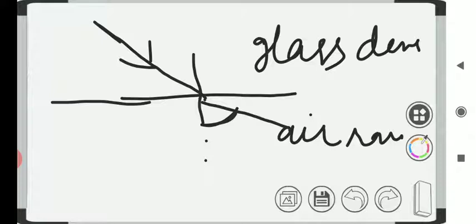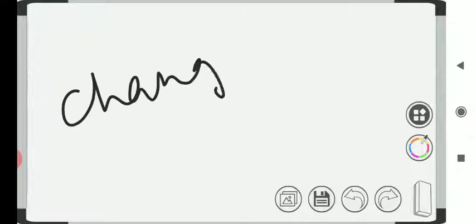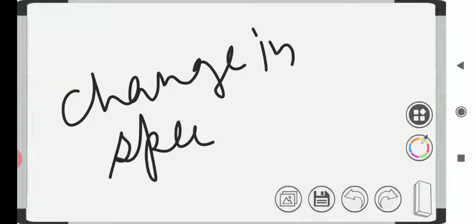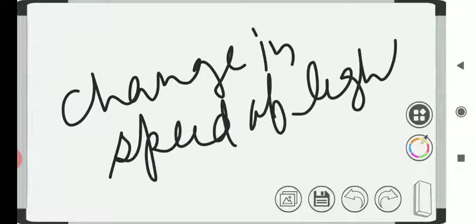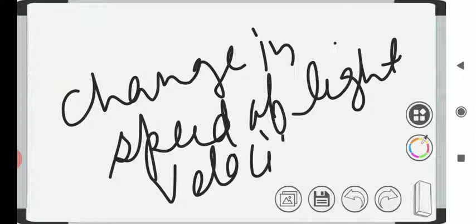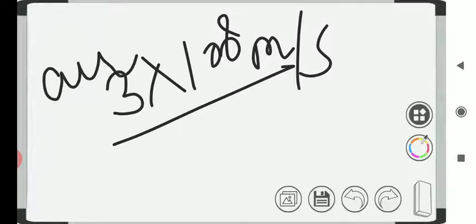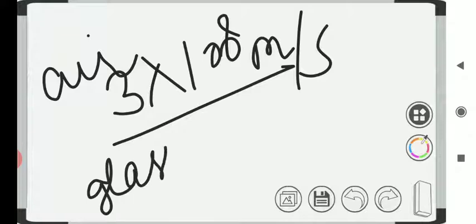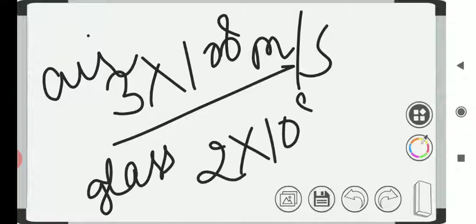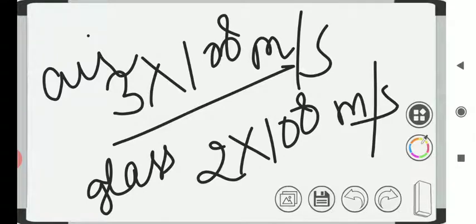And you have to remember one important thing here, that the cause of refraction of light is the change in speed of light, or you can also say the change in speed or velocity of light. It is different in different media. In air, it is 3×10⁸ meter per second. Speed of light in air is 3×10⁸ meters per second, and in glass, which is a denser medium, it is approximately 2×10⁸ meter per second.